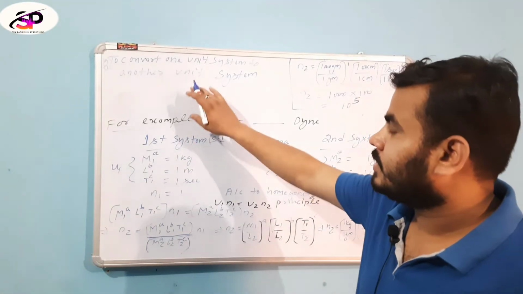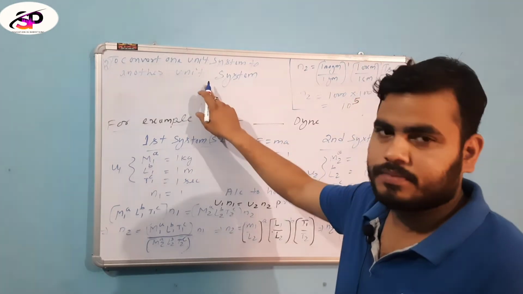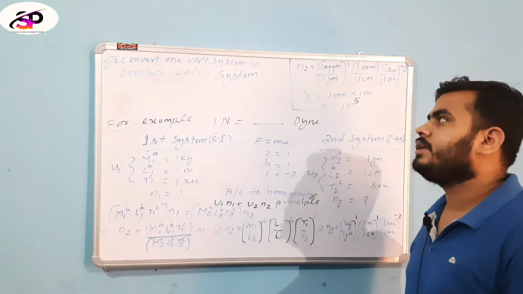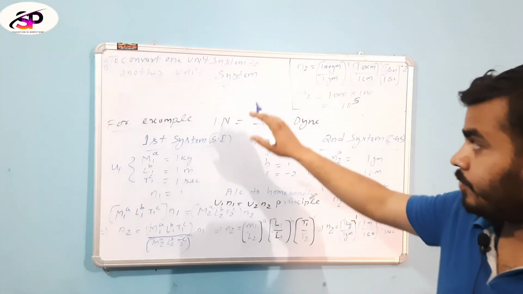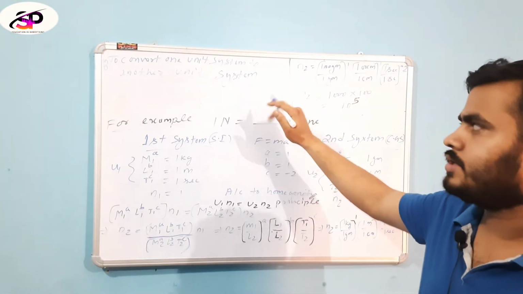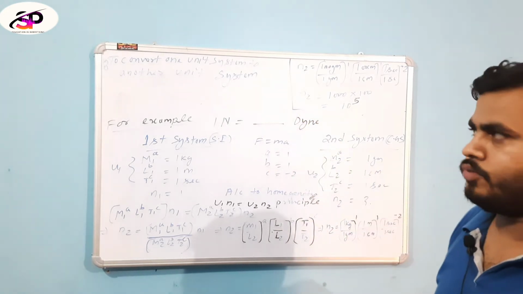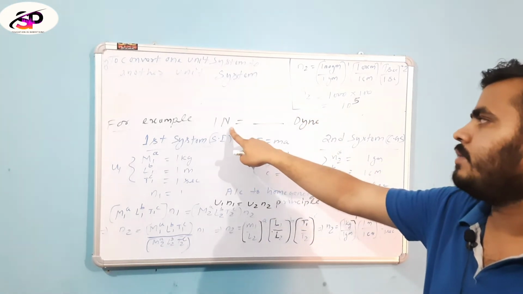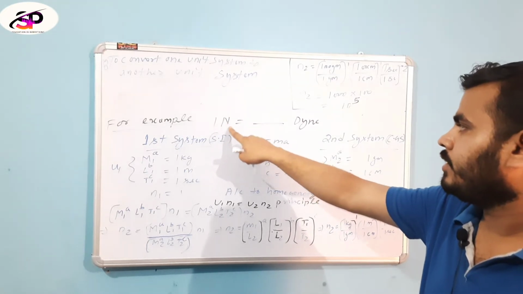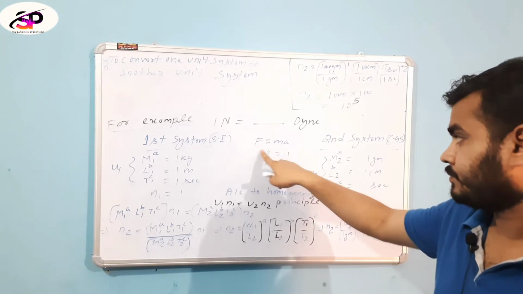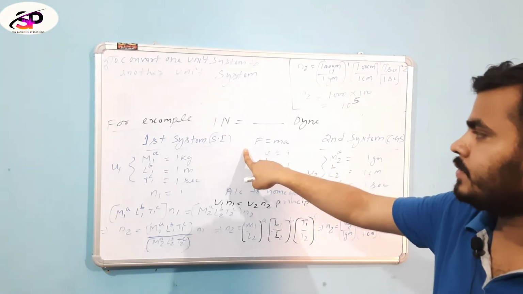Now I study how to convert one unit system to another unit system. This is the second use of dimensional analysis. For example, 1 Newton equals how many dyne? We know Newton is the unit for force. Then we have to convert one system to another system.